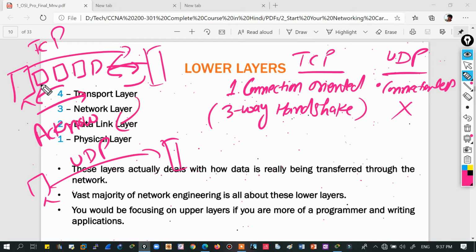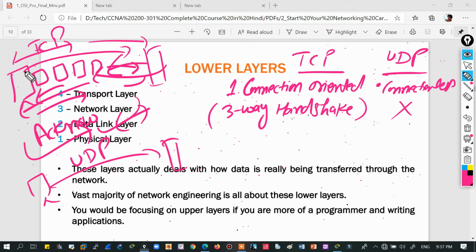And this is while we are sending, but before sending also, the client will say, hey, I want to connect with you. The server will receive it and say, yes, great, I have my resources ready, you can connect with me whenever you are ready. And then again the client will say, okay, I'm ready, let's start the communication process.